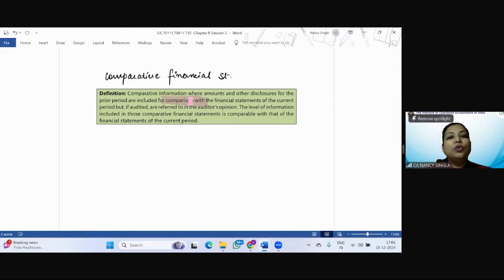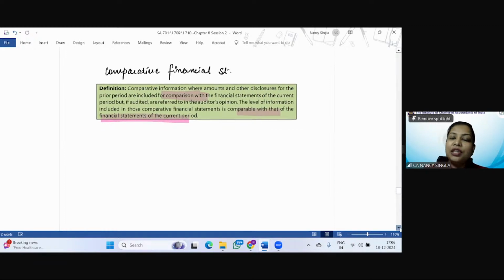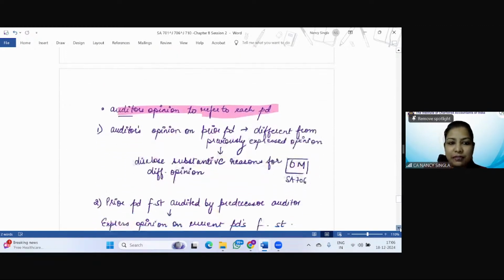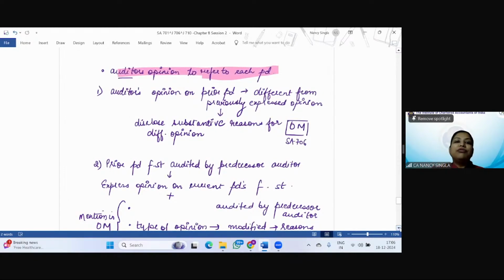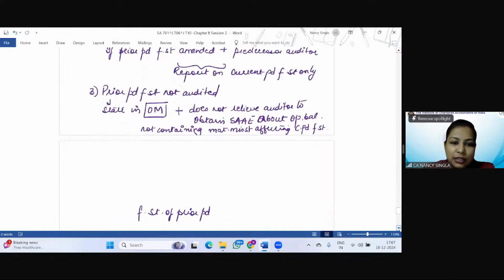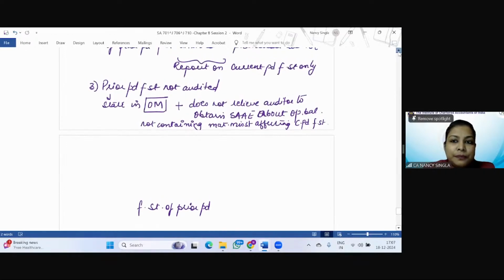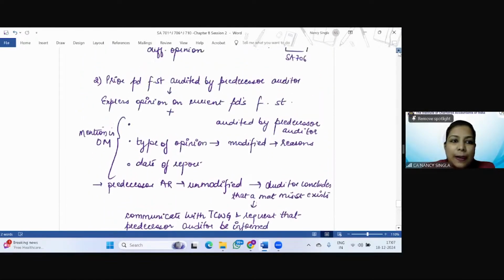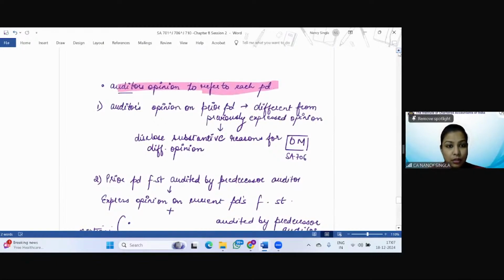So the auditor is going to refer to each of the periods if the same is audited, right? The level of information included in those comparative financial statements is comparable with that of the financial statements of the current period. So each and every piece of information of the earlier year is given. So the thumb rule is that the auditor is going to refer to each period in his auditor's opinion, right? Now, again, there are three cases which are given. So the first is the auditor's opinion on prior period is different from the previously expressed opinion.